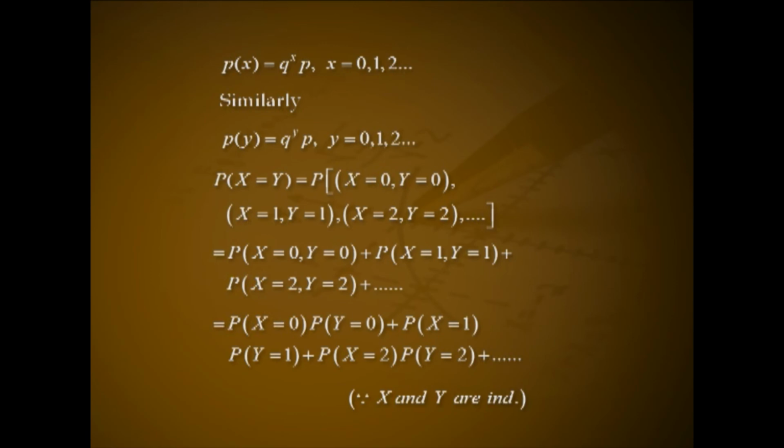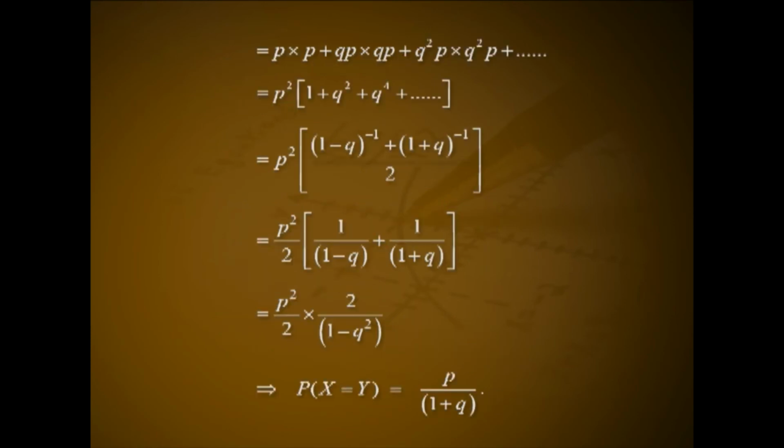That is P(X=0) into P(Y=0) plus P(X=1) into P(Y=1) plus P(X=2) into P(Y=2) plus etc., because X and Y are independent. That is p into p plus qp into qp plus q square p into q square p plus etc. That is p square into 1 plus q square plus q raised to 4 plus etc.